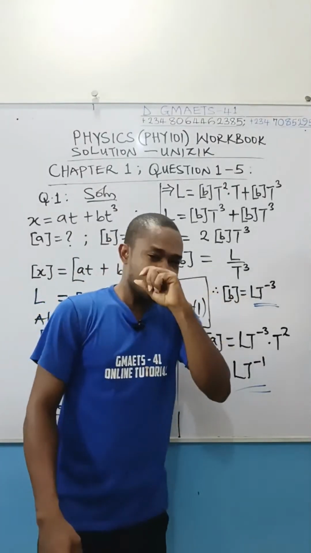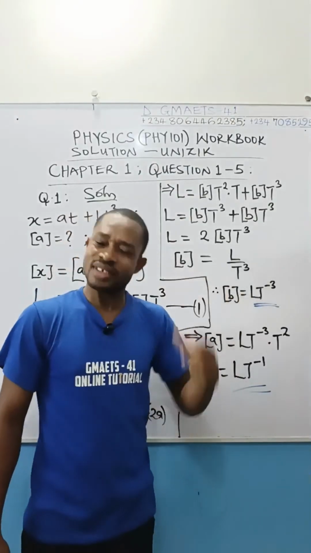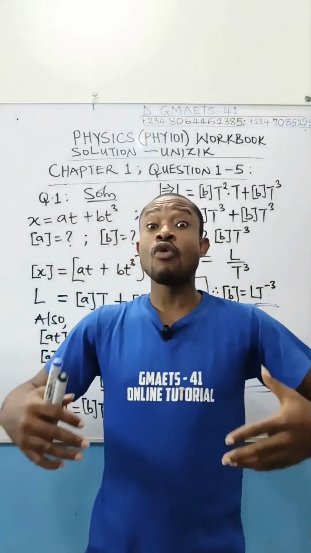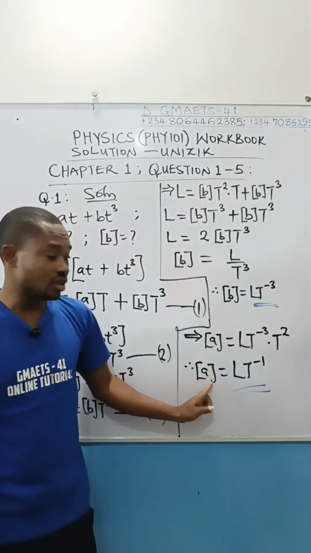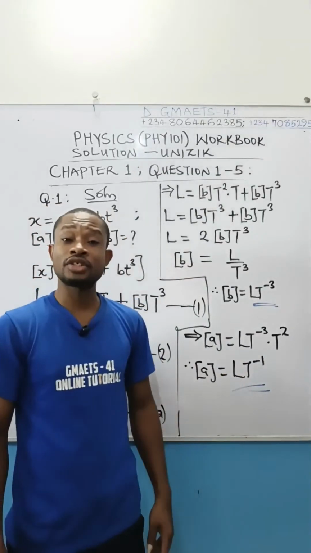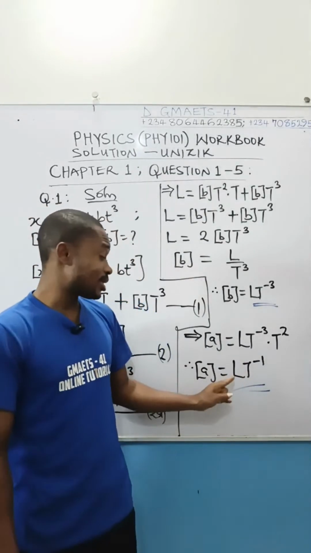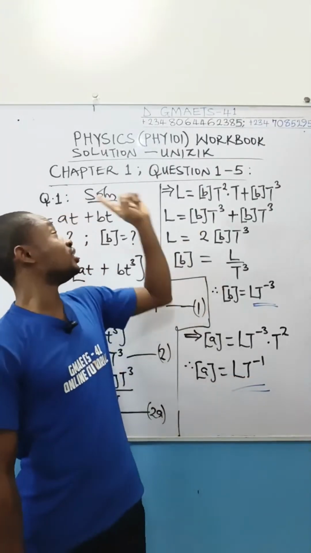Just imagine that your examiner asks you, what does A represent and what does B represent in this? Assuming your examiner decides to go further to ask you that. From the dimension of A, this is LT raised to minus 1. Which physical quantity has this dimension? Velocity, because this is simply distance divided by time. So A is actually velocity in this equation.